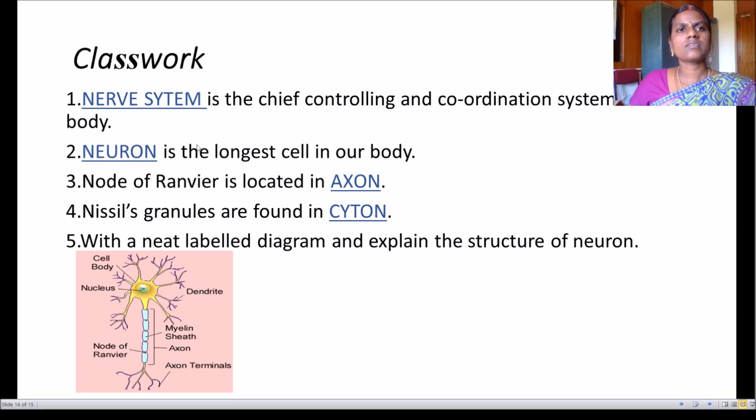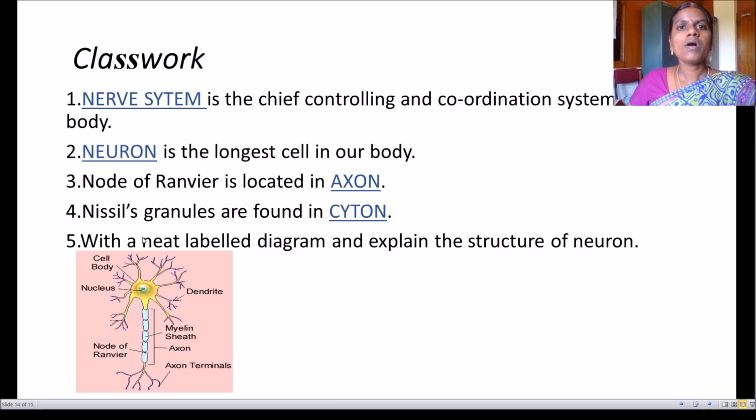Next, dash is the longest cell in our body. It's the neuron. Neuron is the longest cell in our body. Node of Ranvier is located in axon. Nissl granules are found in cyton.